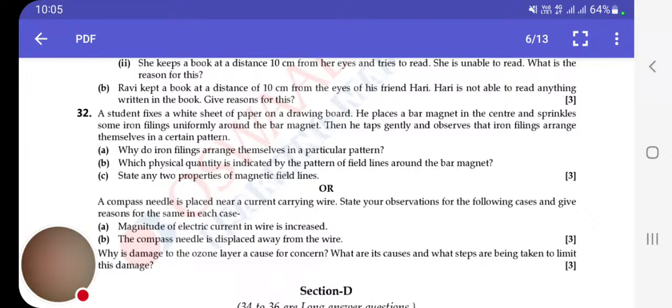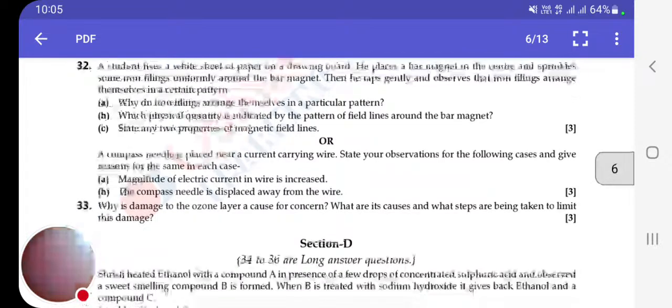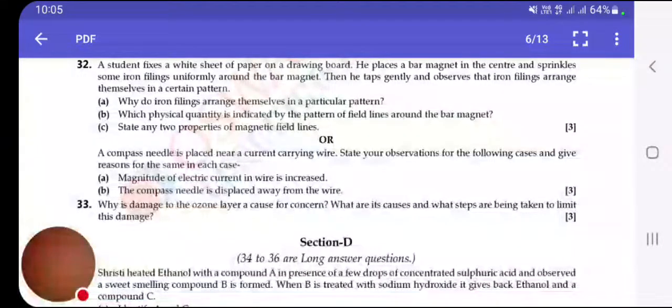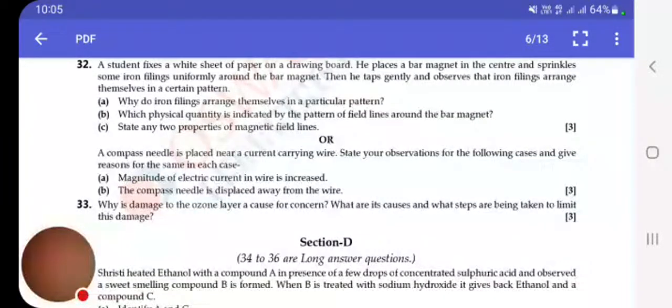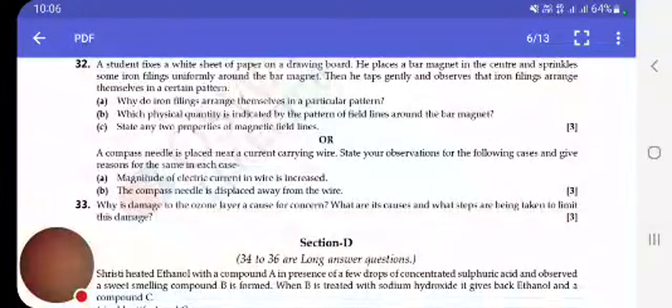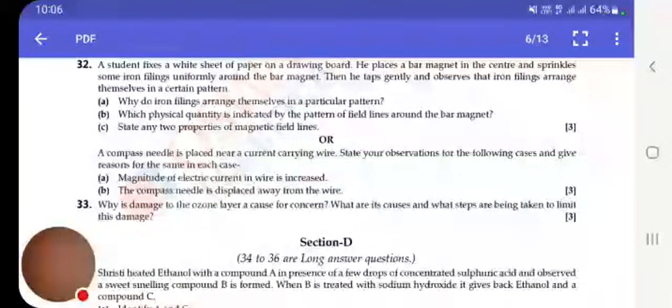Okay. Here is another question also implemented in this. A compass needle is placed near a current carrying wire. State your observation for the following cases and give reason for the same in each case. A, if electric current in wire is increased. Answer will be the deflection in the compass needle increases as magnetic field of the current carrying conductor is directly proportional to the current flowing through it.